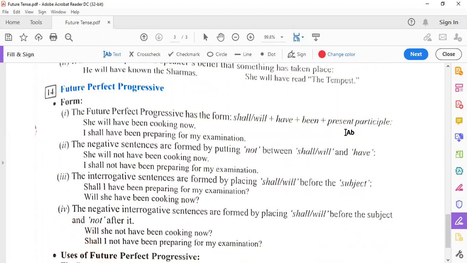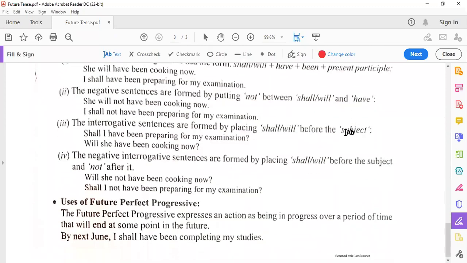She will not have been cooking, इकट्ठा है, उससे पहले not लगाया जा रहा है, ठीक है. Will के बाद helping verb, future के helping verb से बाद में. I shall not have been preparing for my examination. The interrogative sentences are formed by placing will or shall before the subject. Shall I have been preparing for my examination? Will she have been cooking now? Will or shall is to be used in the beginning of the sentence before the subject. The negative interrogative sentences are formed by placing will or shall before the subject and not after it.